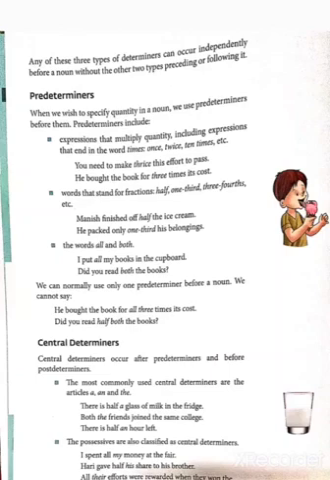Next one, central determiners. Central determiners occur after predeterminers and before post determiners. The most commonly used central determiners are the articles a and the. There is half a glass of milk in the fridge. Both the friends joined the same college. There is half an hour left.